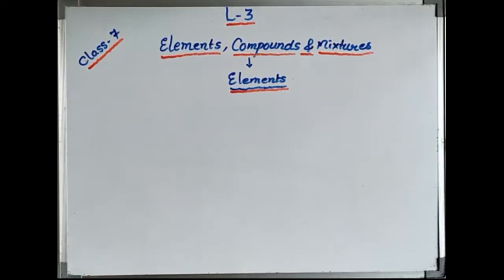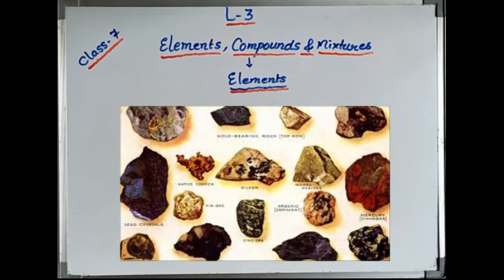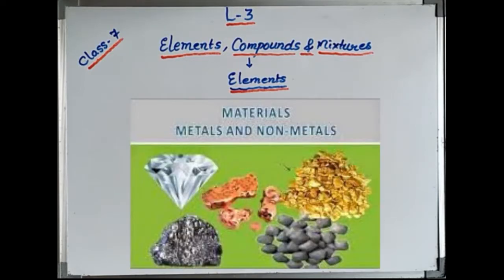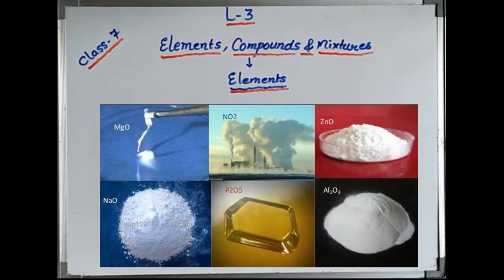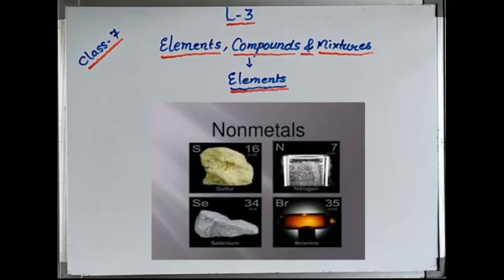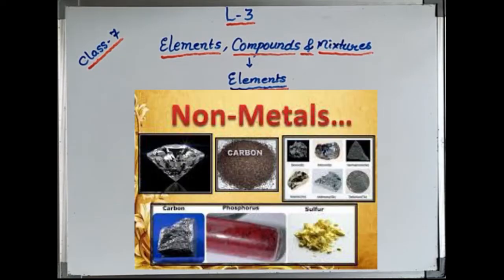Before I start this topic, let me give some introduction about the various types of substances that are surrounding us. We know millions of substances in this world, like iron, water, common salt, our air are always there. They are different from each other, but they are always surrounding us, and they differ from each other also in their composition, in their properties and in their uses also.